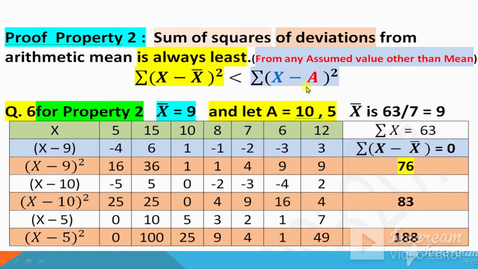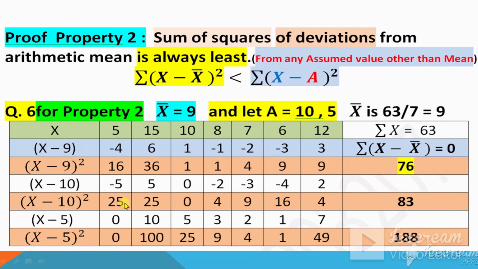So x minus 10. 5 minus 10 is minus 5. 15 minus 10, because this is the x, 15 minus 10 is 5. 10 minus 10 is 0. 8 minus 10 is minus 2. 7 minus 10 is minus 3. 6 minus 10 is minus 4, and so on. After subtracting, now square these numbers.